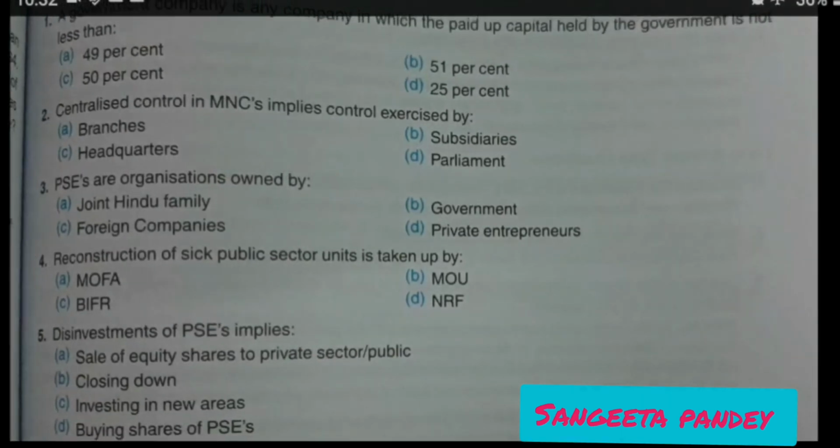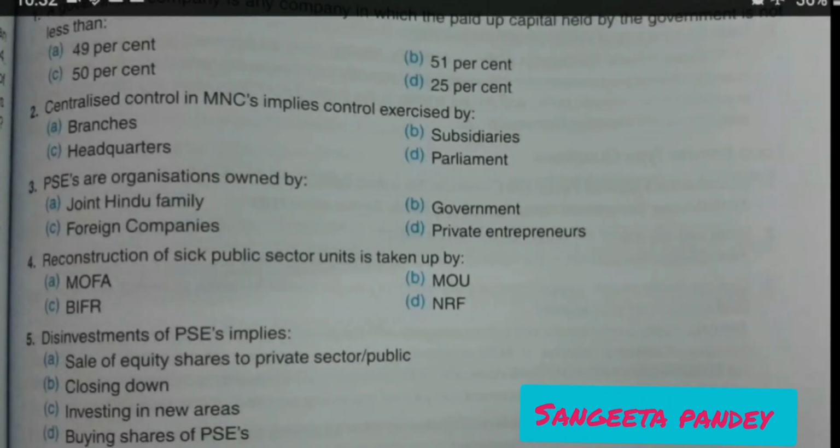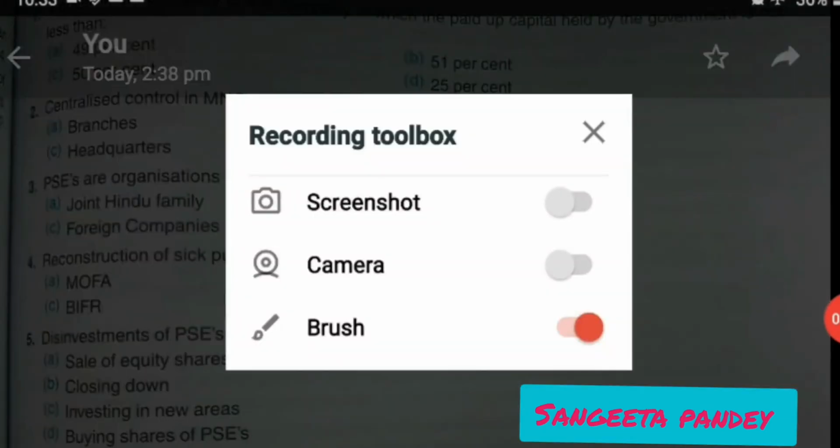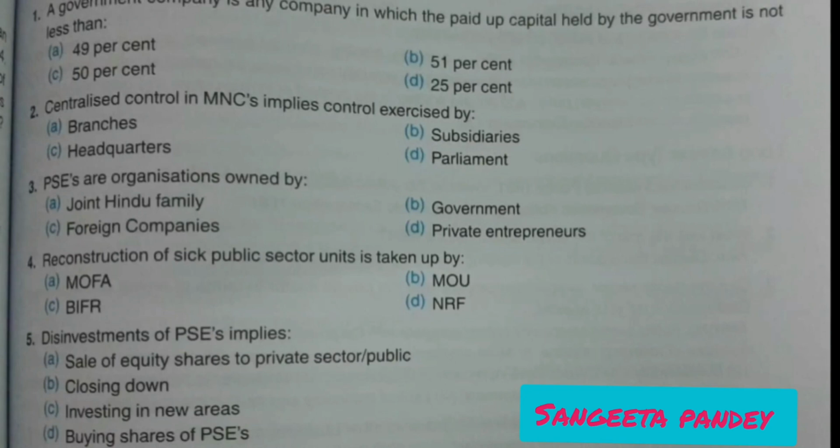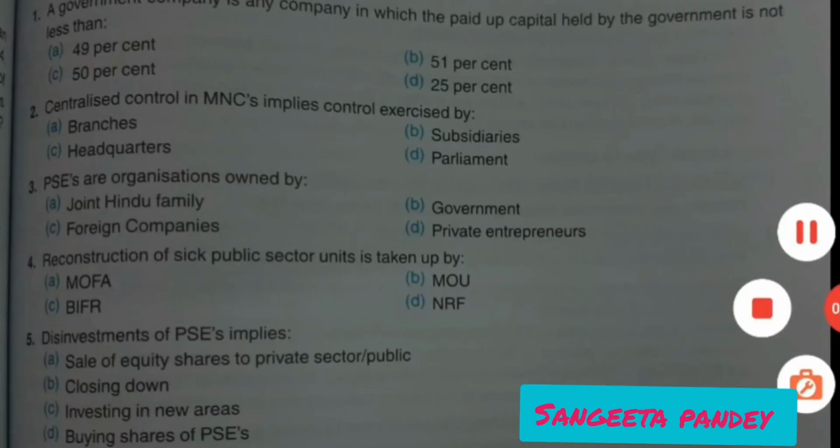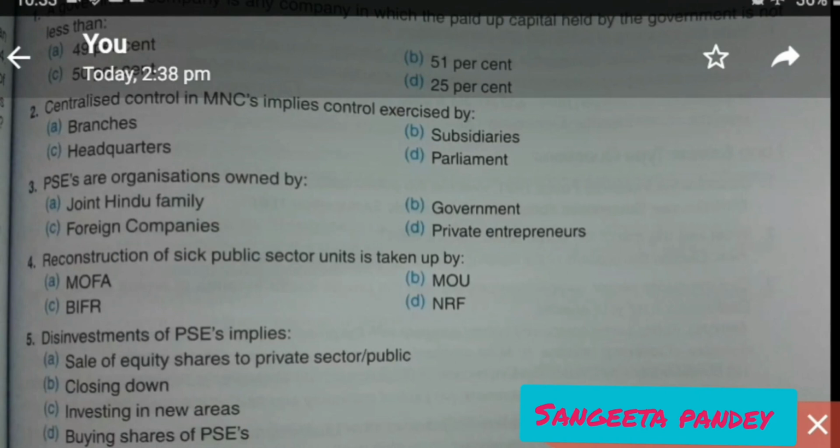Okay, either by central government or by state government or by both, but 51% minimum paid up capital should be held by government and not by any other party. Then second question, the centralized control in MNC. See, MNC we have not discussed, so this second question is basically cut. It is not there in your course. Okay, so second question cut because multinational company, this year this topic is deleted from your course.